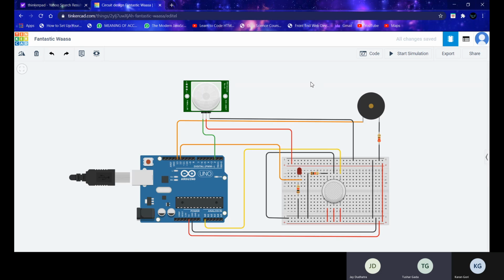A passive infrared sensor, that is PIR sensor, is an electronic sensor that measures infrared light radiating from objects in its field of view. A gas sensor is a device which detects the presence or concentration of gases in the atmosphere. Based on the concentration of the gas, the sensor produces a corresponding potential difference by changing the resistance of the material inside the sensor, which can be measured as the output voltage. This was a short introduction of the project.